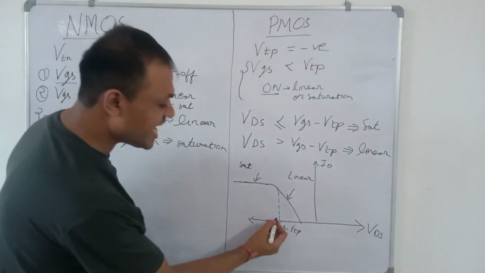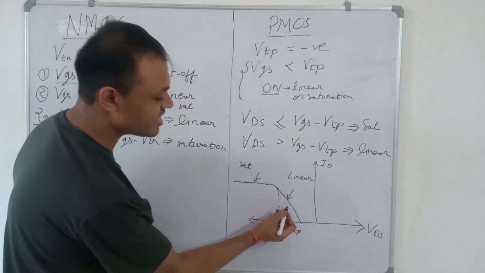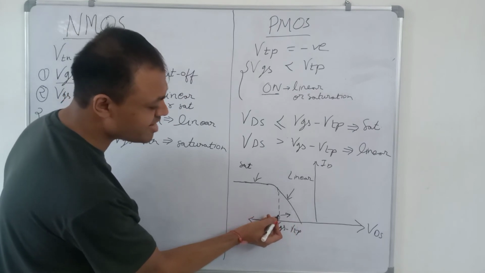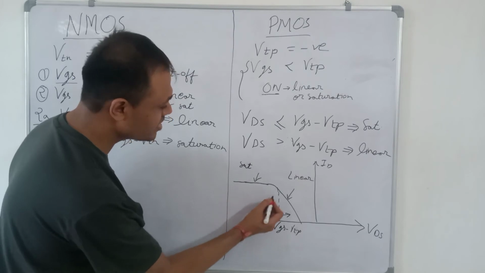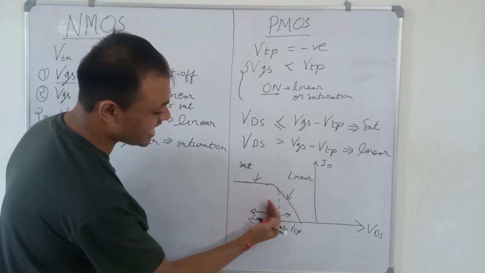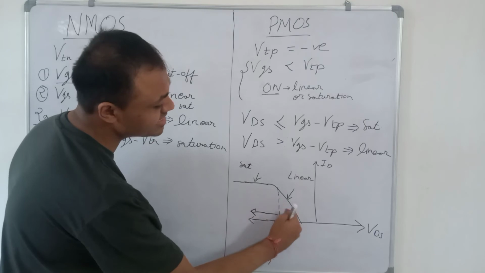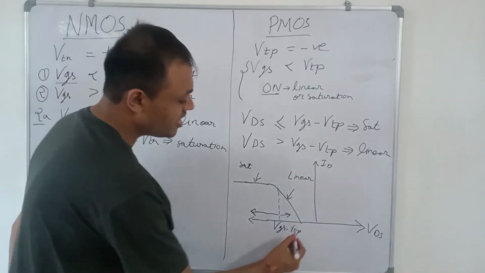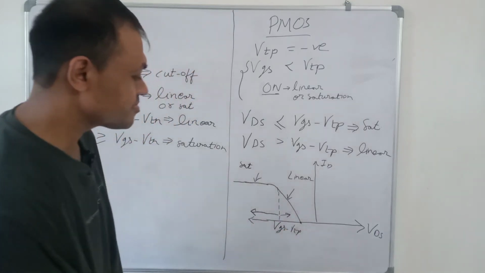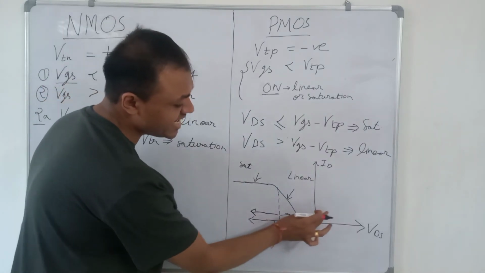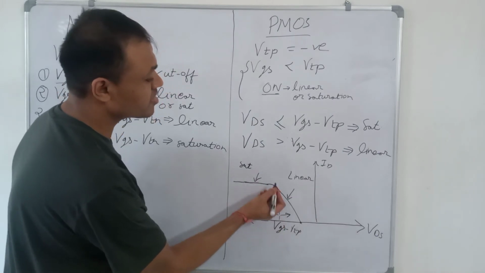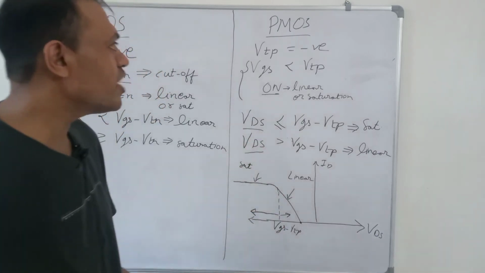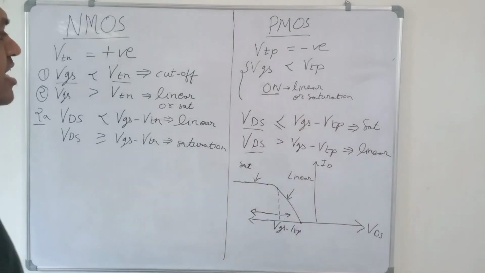So when VDS is greater than VGS minus VTP, the transistor is in linear region, and when VDS is less than VGS minus VTP, the transistor is in saturation region. On this side of the dotted line it is the saturation region, and on the right hand side of the dotted line it is the linear region. And on this side it is the cutoff region, no current flows. So these are the conditions for NMOS and PMOS to be linear, saturation or cutoff.